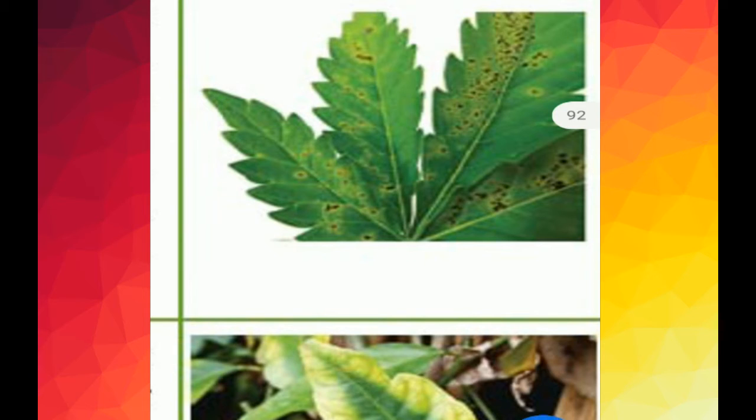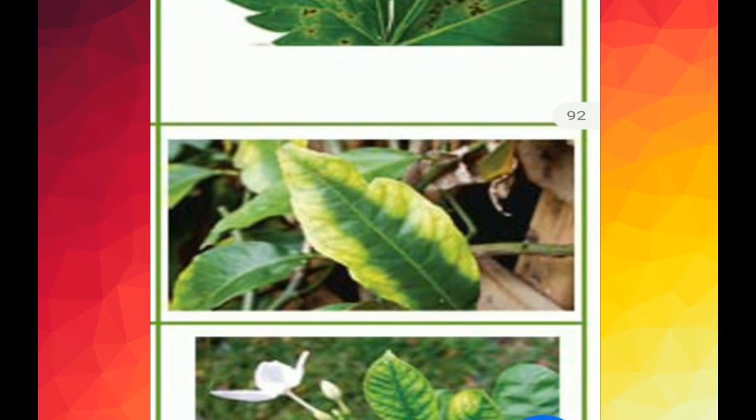Most important part, hope so. And you can say at the time of flowering in the plant, the stem dries up and the plant wilts. Okay, this is an important point. But if you compare with the lacking of magnesium, you will get different types of symptoms.